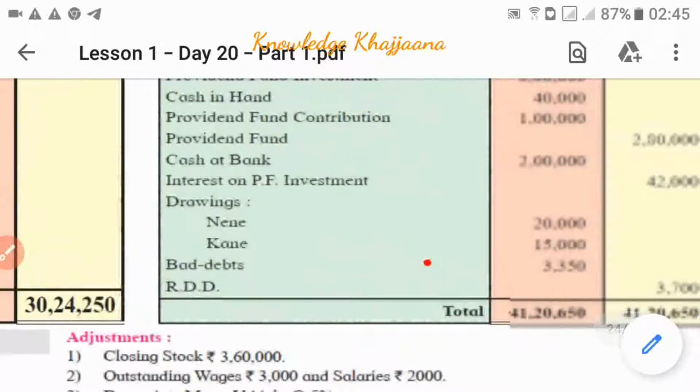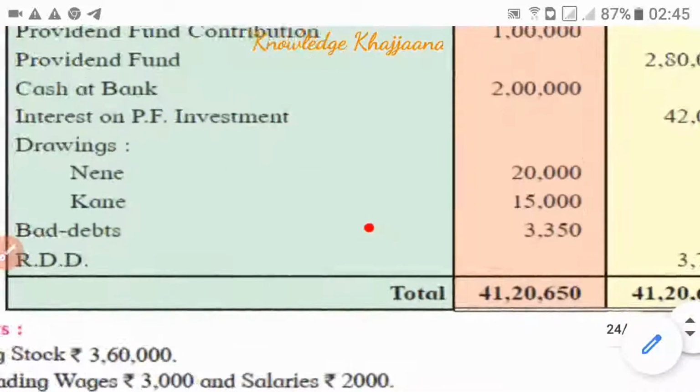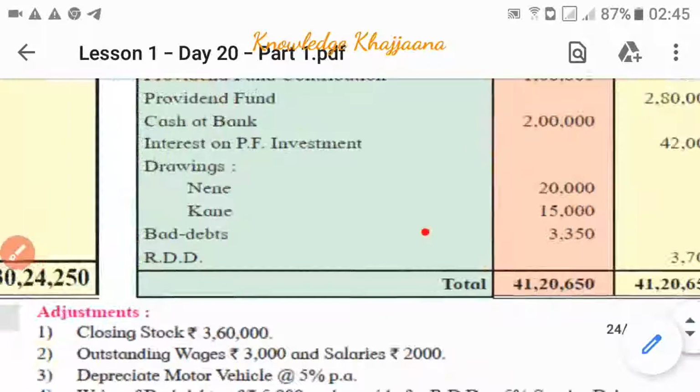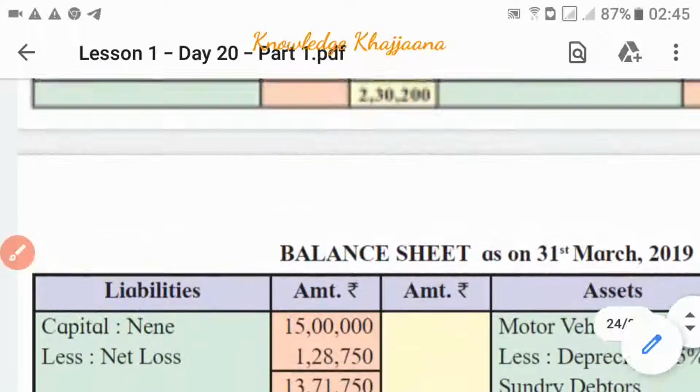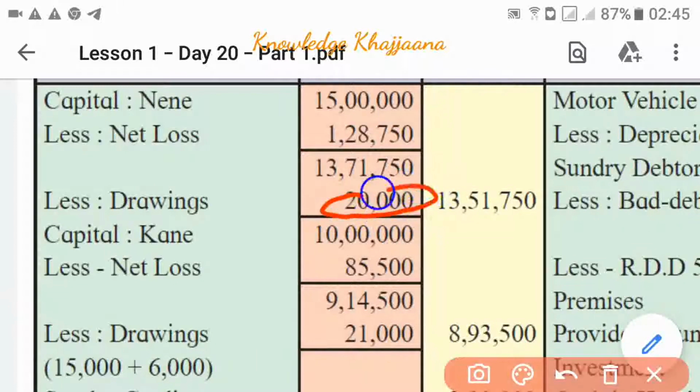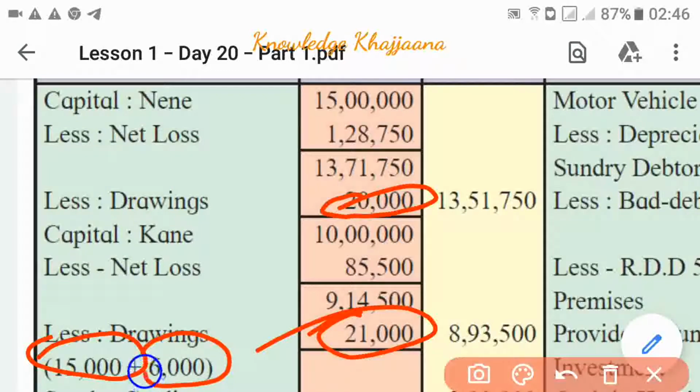Drawings of Nene and Kane, amounting to rupees 20,000 and 15,000, should be recorded to their capitals in the balance sheet. Okay, see. So drawings of Nene we have to record at 20,000, and drawings of Kane, rupees 21,000. Why this 21,000? See, his drawings were 15,000 and he had withdrawn goods amounting to rupees 6,000. So that was a drawing again. So total drawings on the head of Kane are rupees 21,000.